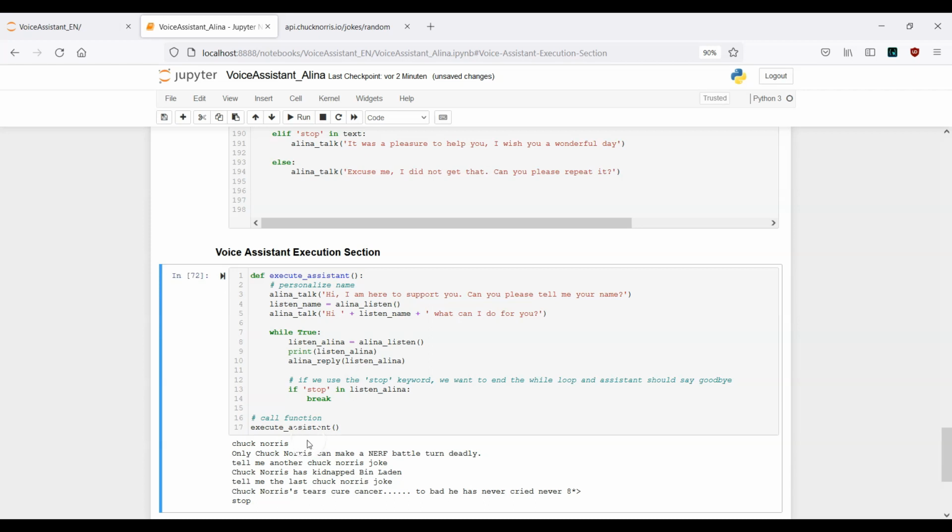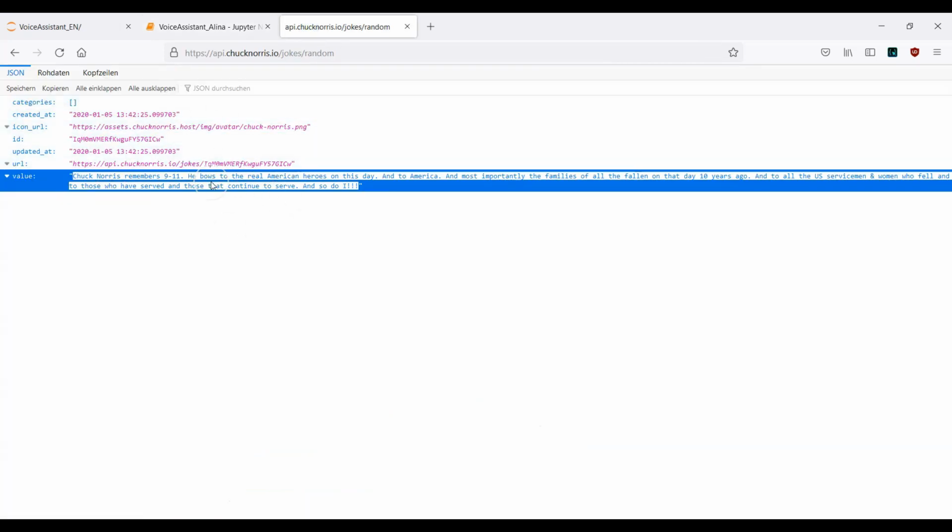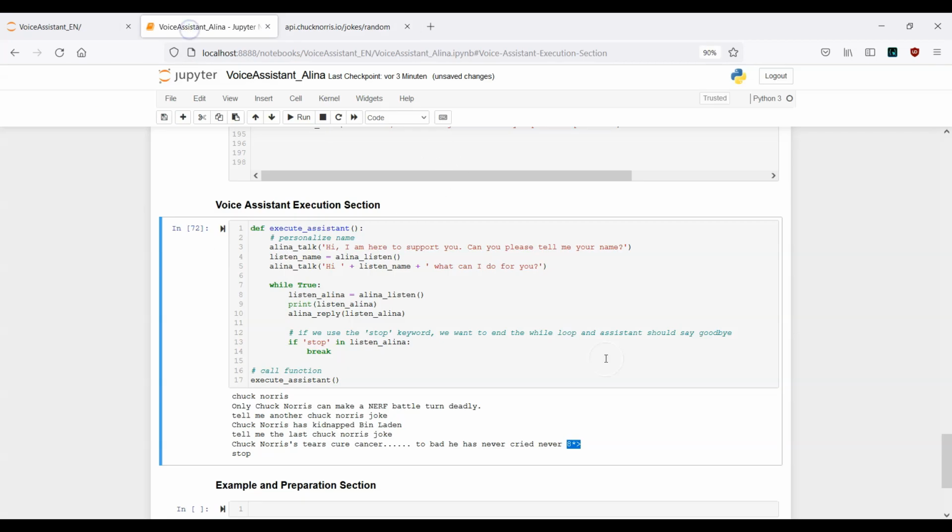Okay, so you can see here we had 3 different Chuck Norris jokes. Here, for example, this is an example of how it should not be. This is not part of the joke. I think this is just bad documentation inside this joke arsenal, let's say it this way. We just can't work with it. And if the assistant is reading this one, of course she will say 8 asterisks and greater than, because she's just reading it.